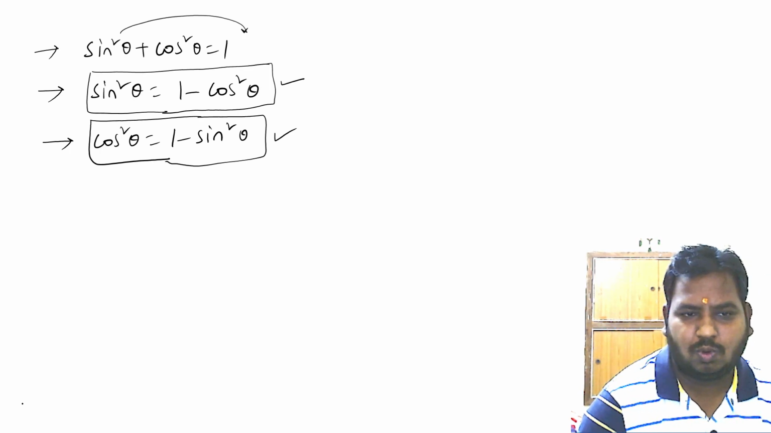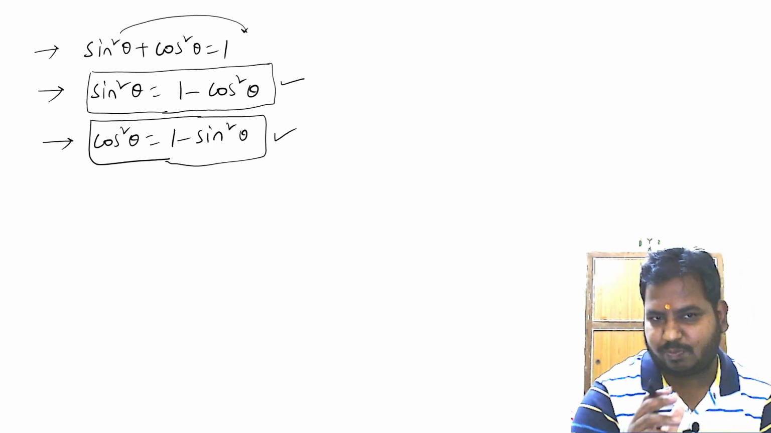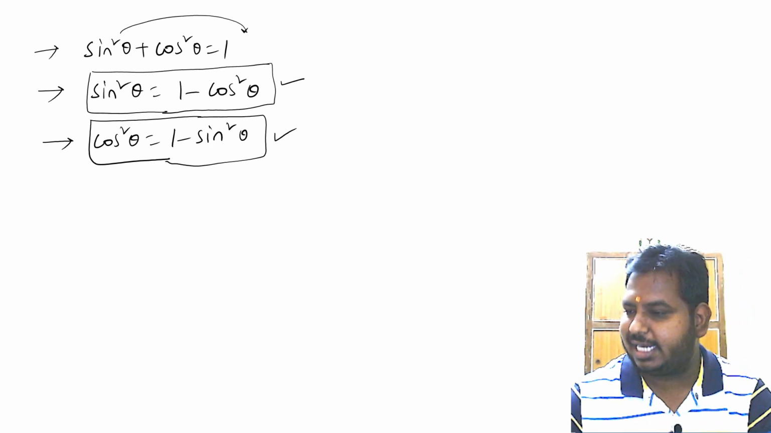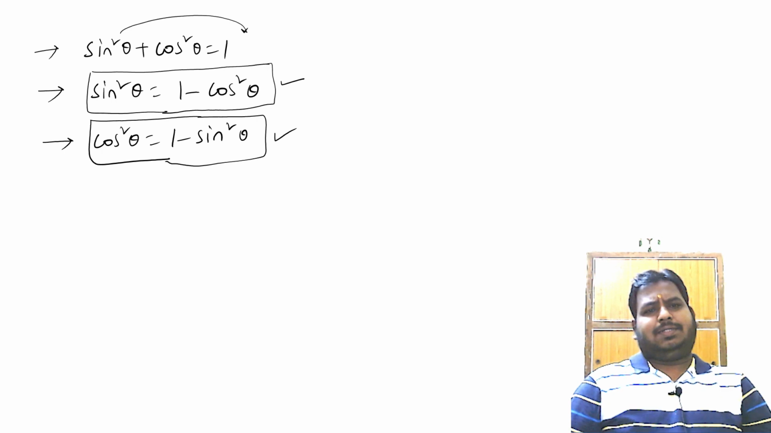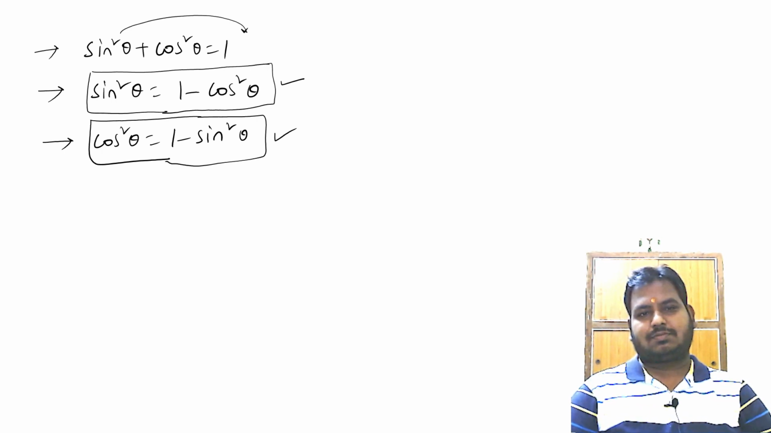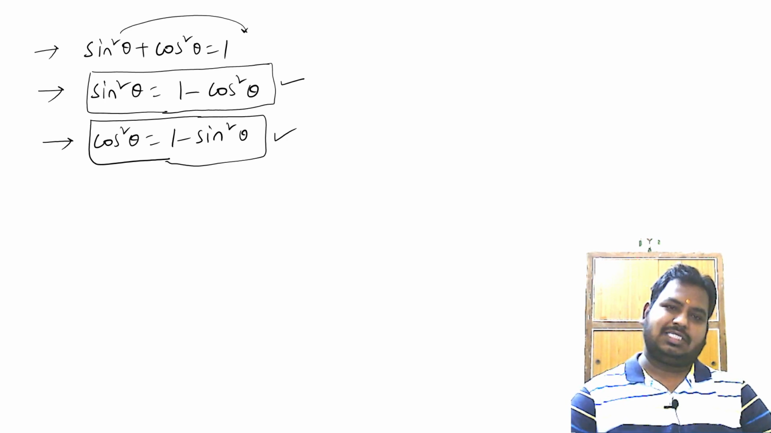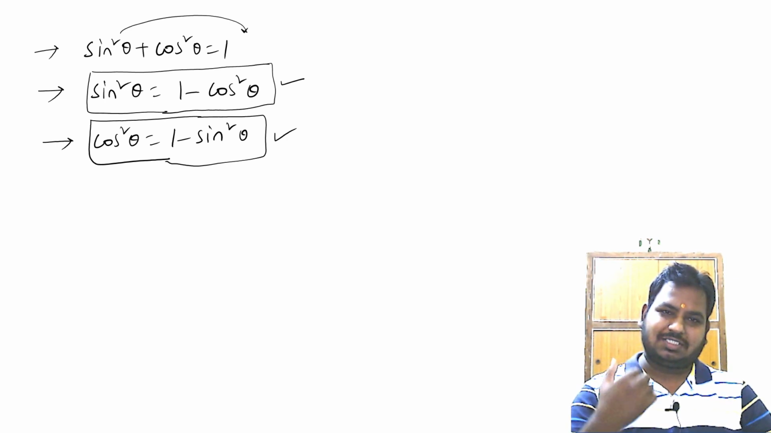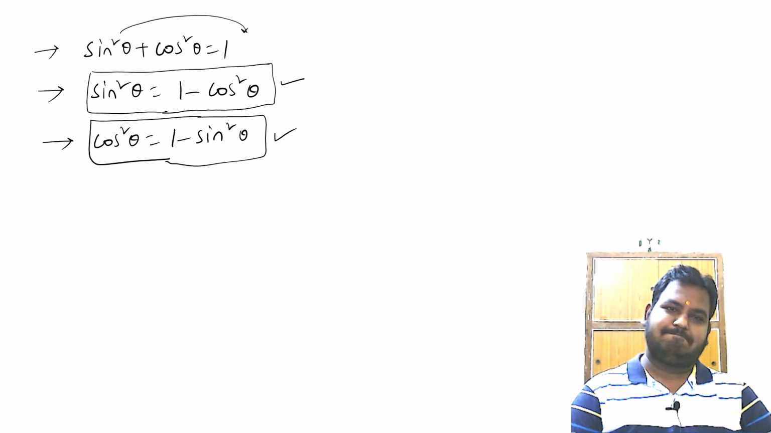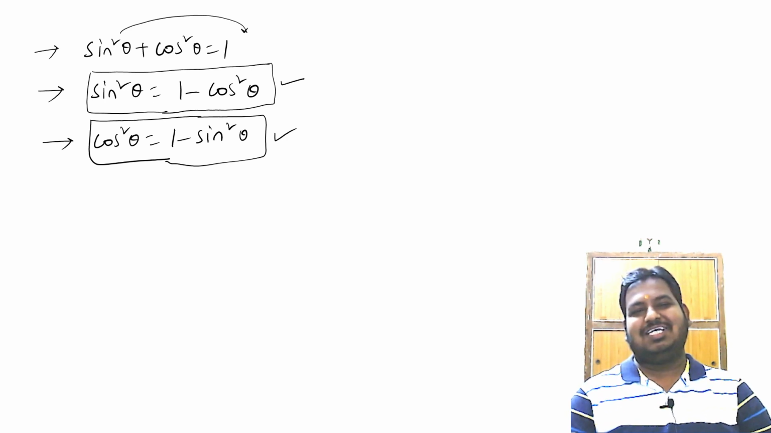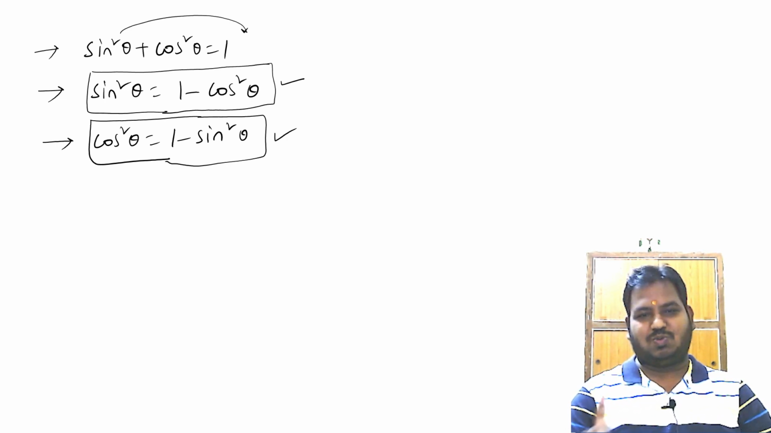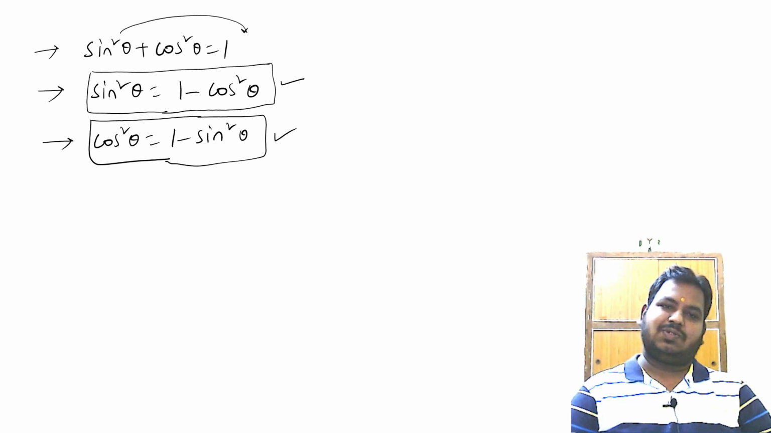These three things you should remember. Done? Now, I'll give you one minute. Please learn these three. The first one is the identity and the next two are deductions. Sin square theta plus cos square theta is equal to 1 is the identity, and the two deductions are sin square theta is equal to 1 minus cos square theta, and cos square theta is equal to 1 minus sin square theta.